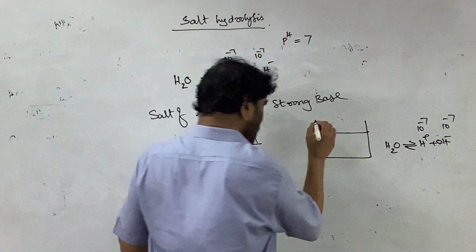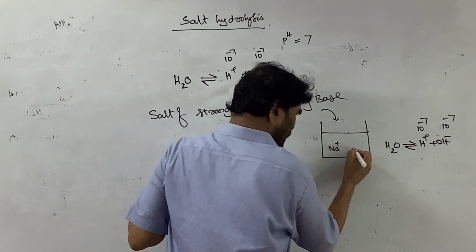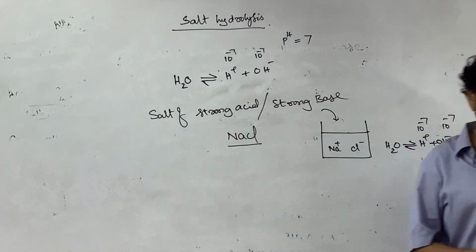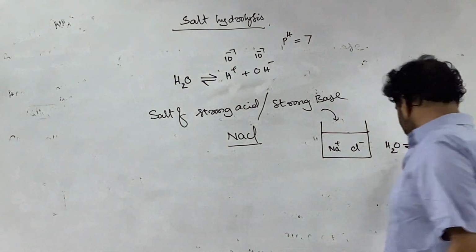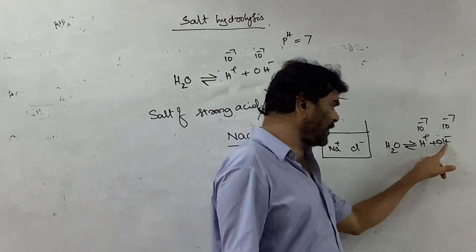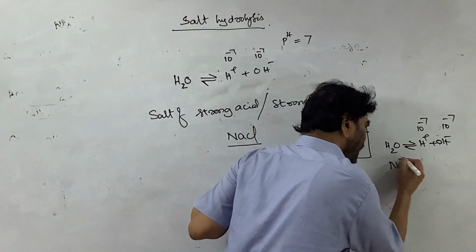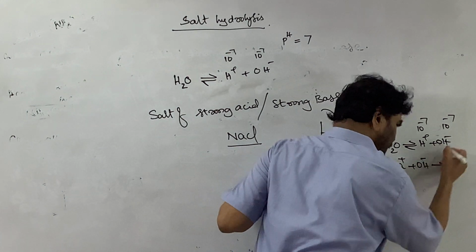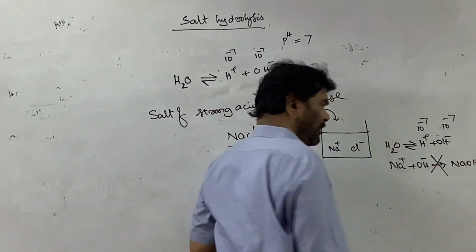Now, to this system you are adding sodium chloride. When sodium chloride is added, the salt always undergoes dissociation and converts into an independent cation and independent anion. So the sodium ion has no reaction with the OH minus ion. The sodium ion added will not combine with the OH minus ion of water to give NaOH. This is not possible at all.